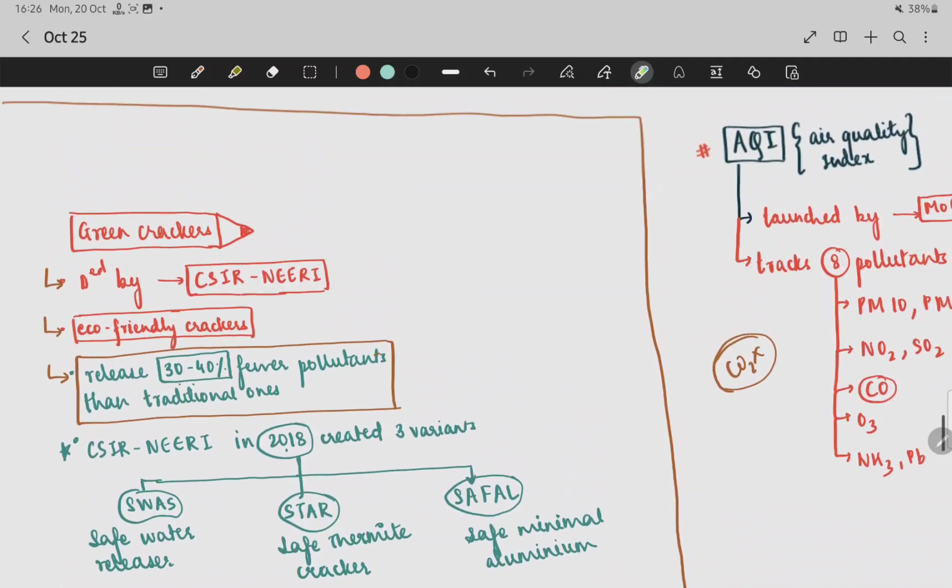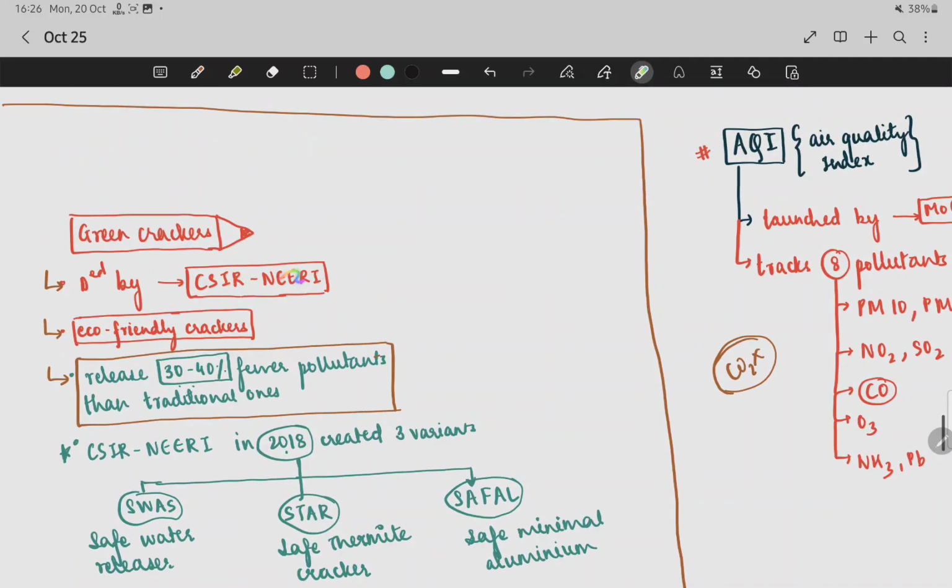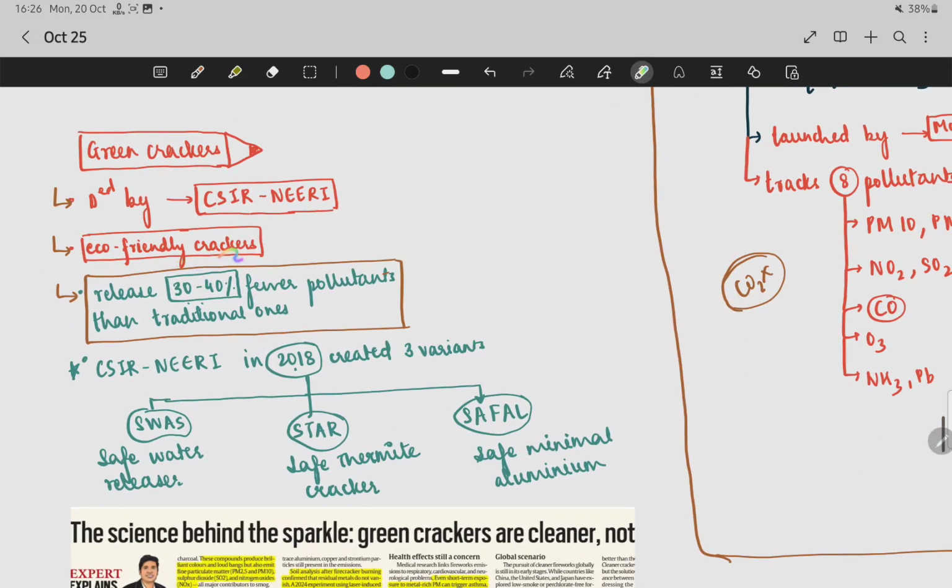Green crackers are developed by CSIR and NEERI. They are eco-friendly crackers. You have to remember this most important point, that they release 30 to 40% fewer pollutants than traditional ones. And in 2018 they created 3 variants, that is SWAS, STAR and SAFAL.